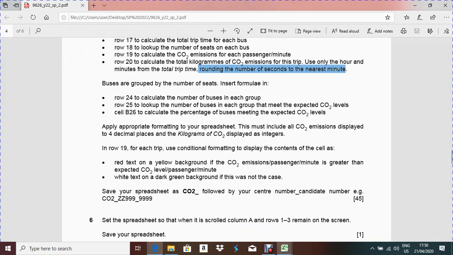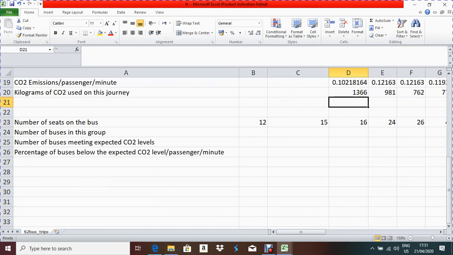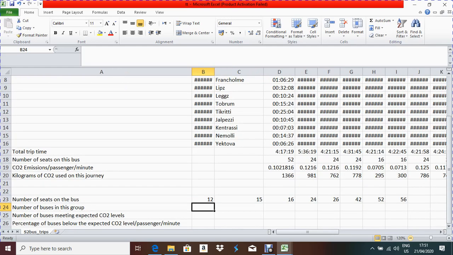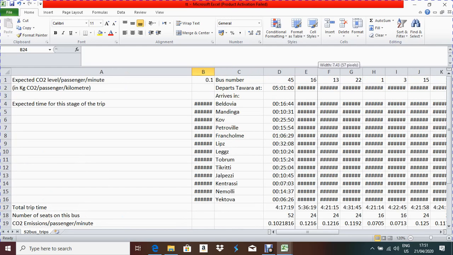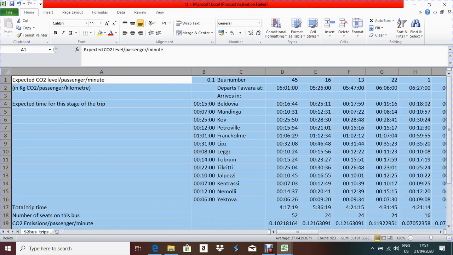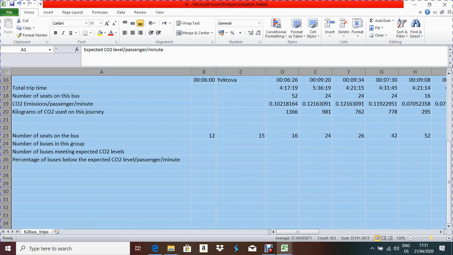Buses are grouped by the number of seats. Insert a formula in row number 24 to calculate the number of buses in each group. Okay, in row 24, calculate the number of buses in each group. Now row 24. If I check, let me make it a little bit small. Make the data visible, double click here. Now all the data is visible.